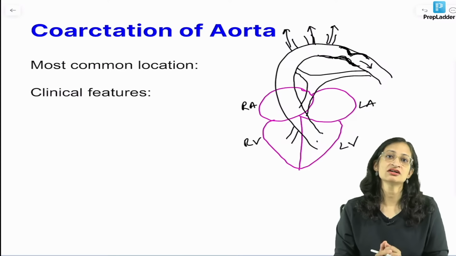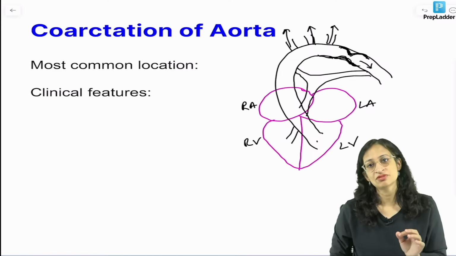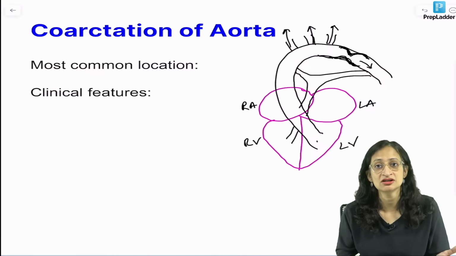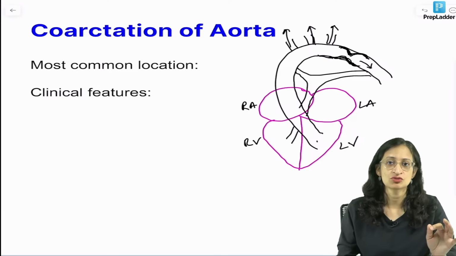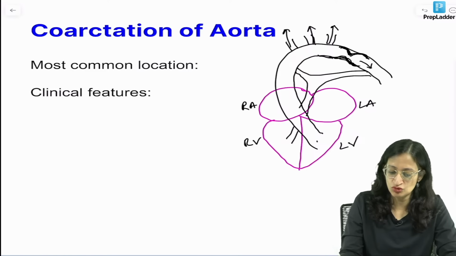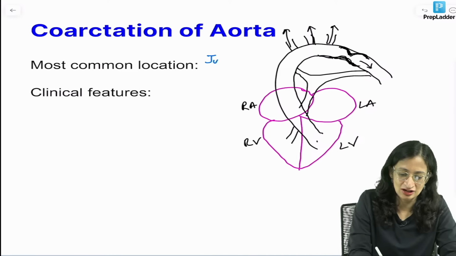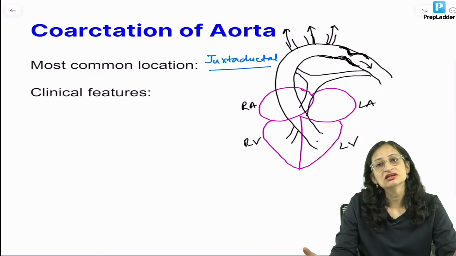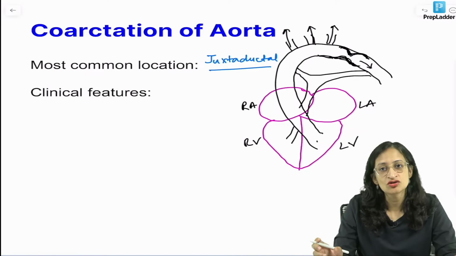So, whenever you are getting a case scenario where you have weak lower limb pulses, it can be weak femoral pulses, weak dorsalis pedis pulses, popliteal pulses, think of coarctation of aorta. And this narrowing is usually juxtaductal in location. The most common location is juxtaductal, that means near the location of the ductus arteriosus. The clinical features will depend upon the severity of this narrowing.